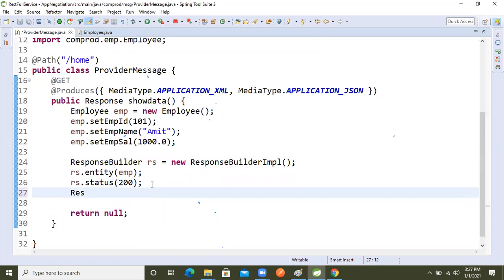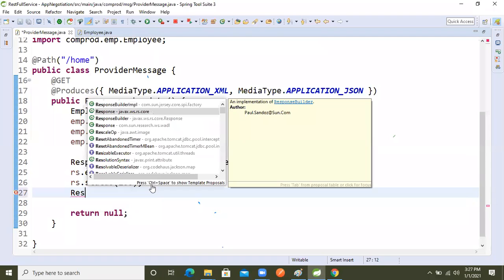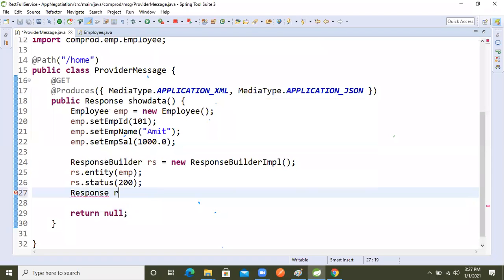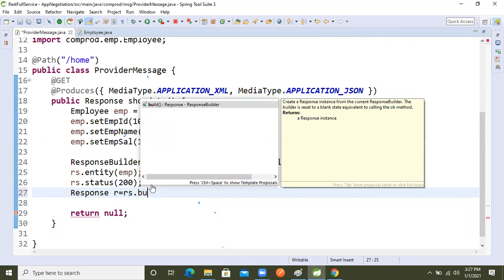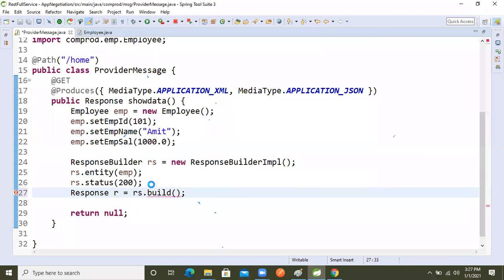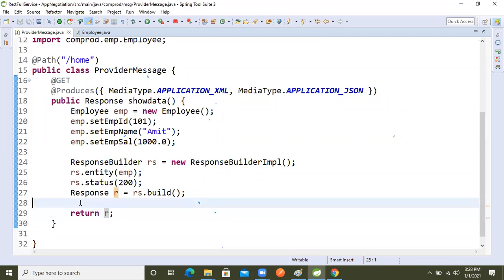Response r equal to rs dot build, we build that object. After building, whatever response object is there, we return it back here. Our object is completed now, so I'll send the data and see the result.